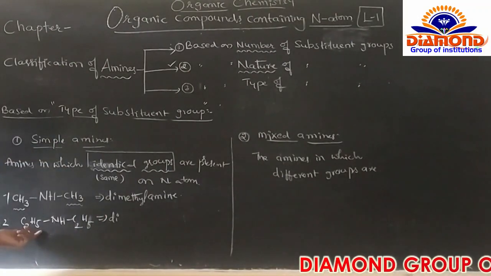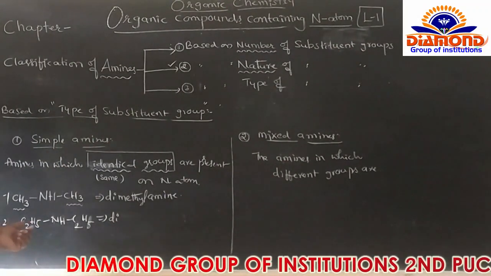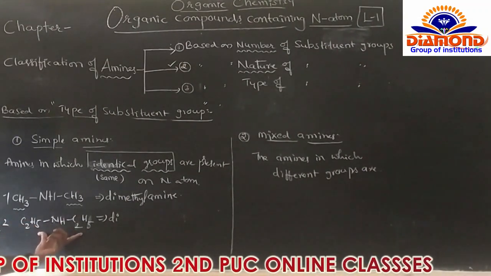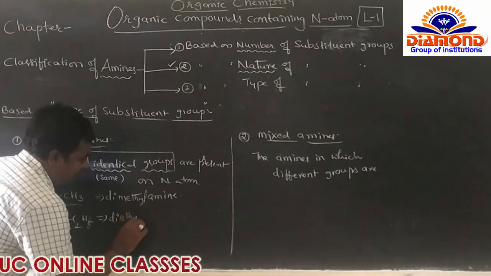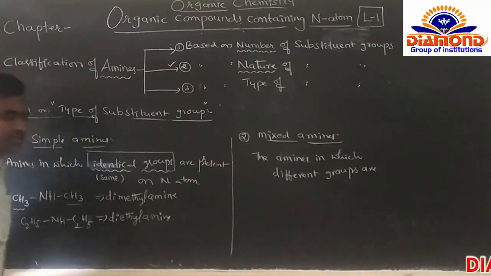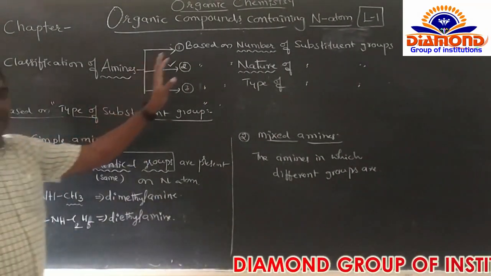What is the name of C2H5? Do we say methyl or ethyl? Right, ethyl. So it is diethylamine. It is the name of the compound. So it is the simple amine. Next, we come to the mixed amine.